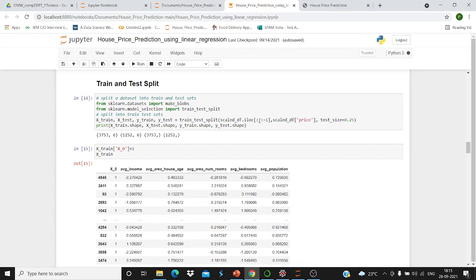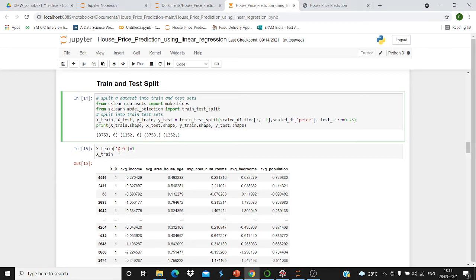Suppose test size is given here as 0.25. What exactly does it mean? It means that 75% of the data is training data and 25% is testing data. We use this to split all the data. After that, this will be the testing, training and splitting of the data.